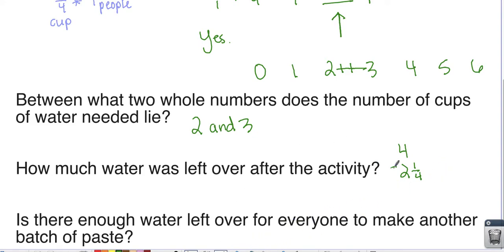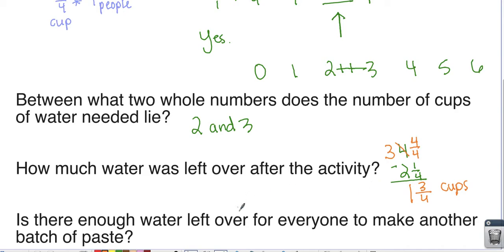Remember when we did this mixed number subtraction? I can't do no fraction minus this fraction, so I have to borrow. So that 4, I'm going to cross it out and make it a 3. Over here I have fourths. So the 1 that I borrowed turns into 4/4. Now 4/4 minus 1/4 is 3/4. 3 minus 2 is 1. So I have 1 3/4 cups left over.